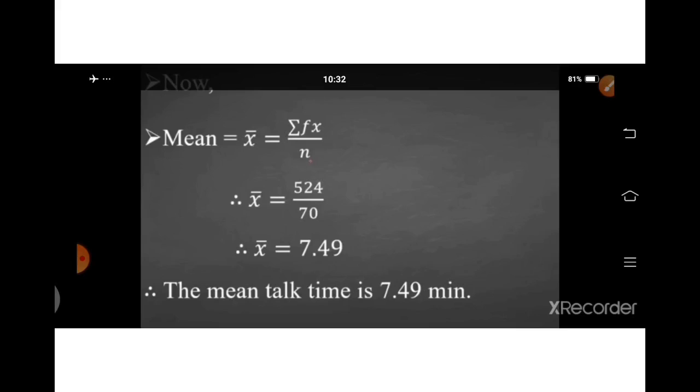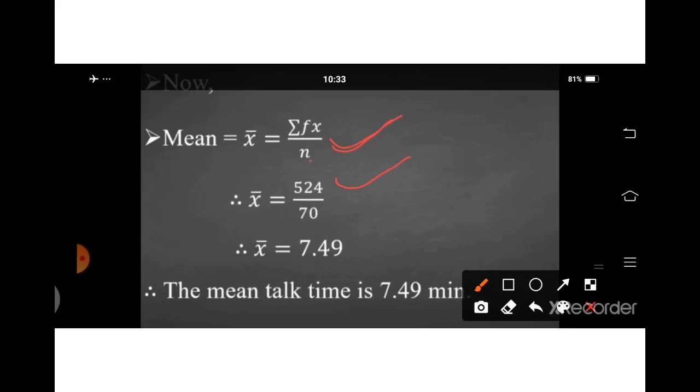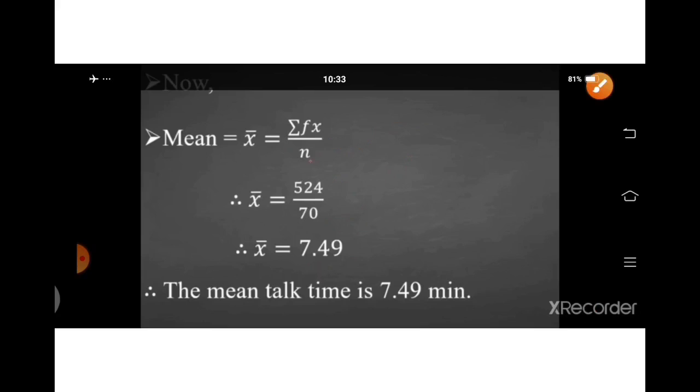Now we put it in the formula: mean equals sigma fx upon n. Sigma fx equals 524. N means the total of the frequency column, and we get n equals 70. 524 divided by 70, we get mean equal to 7.49. The mean talk time is 7.49 minutes.